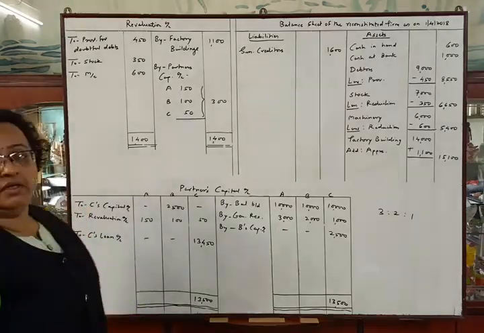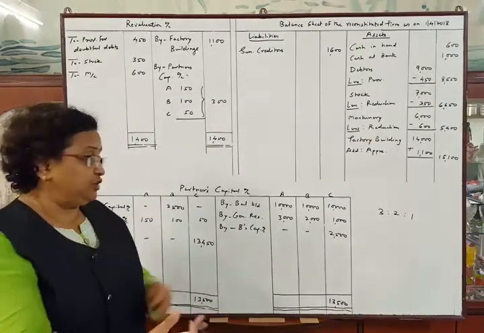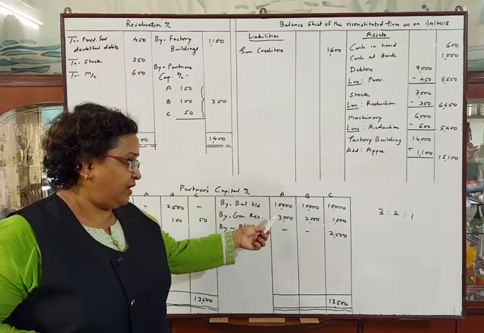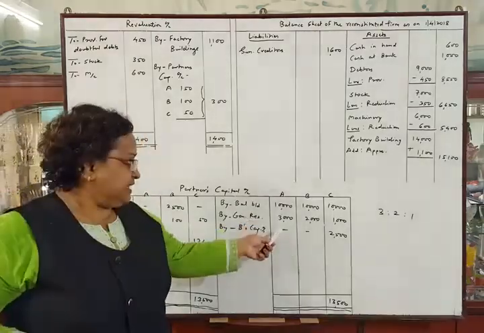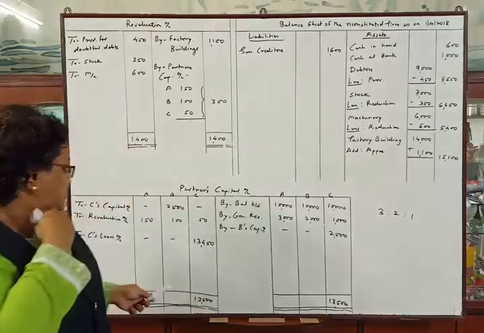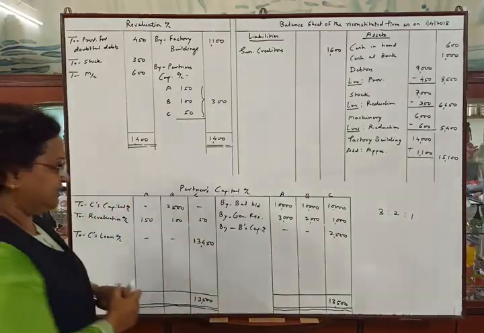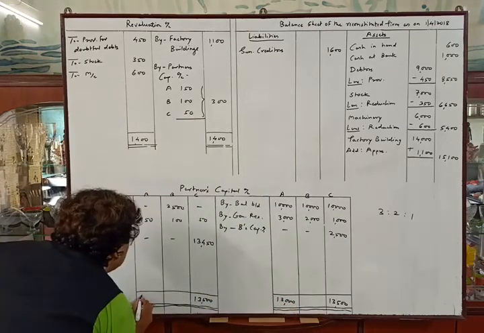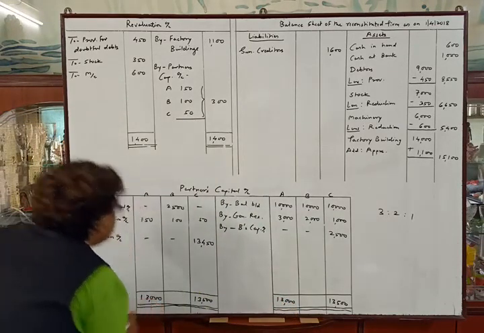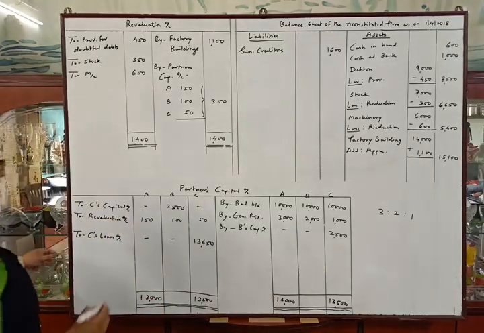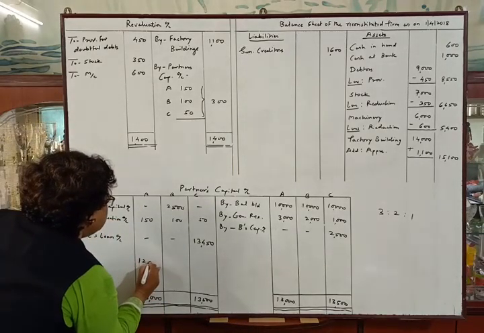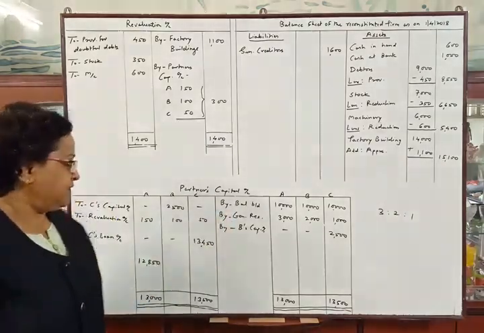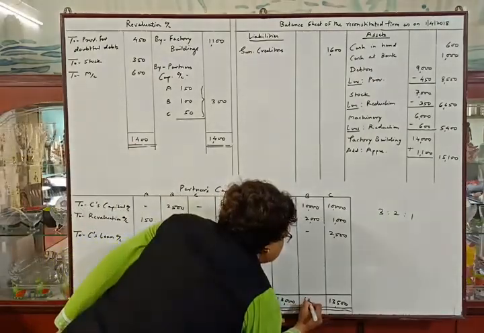Now we will tally the continuing partners, that is A and B. So first A, credit total is 10,000 plus 3,000, that is 13,000. We will deduct 150 from that. So the balance will be 12,850. Now partner B, credit total is 12,000.